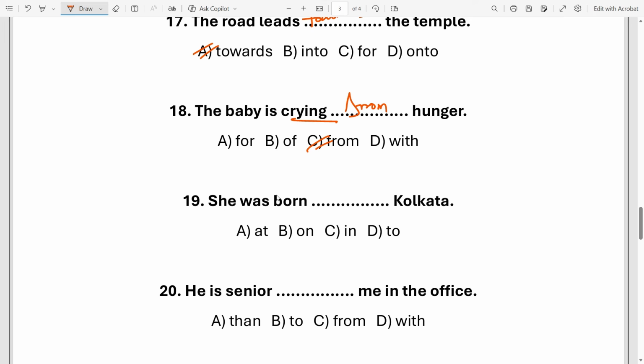Next, she was born dash Kolkata. So look, Kolkata is a big city, a metropolitan city. So not a small city. That's why we have to use in before a big city. Okay, so option C, in, is the right answer. Not to, not on, and not at. Actually, on is used before days and dates. In is always used before big cities like Kolkata, Mumbai, Chennai, etc.